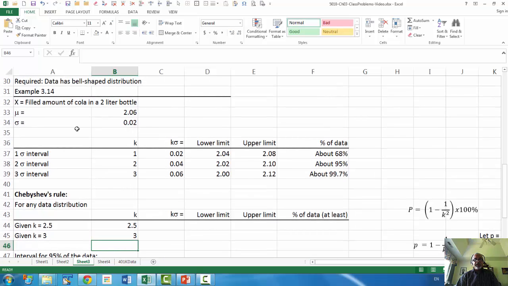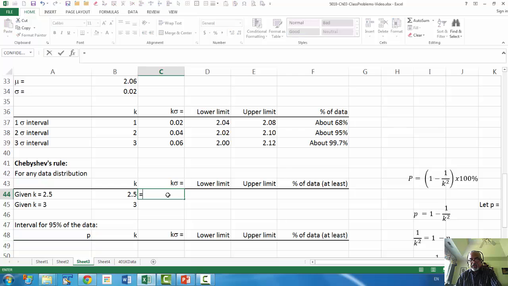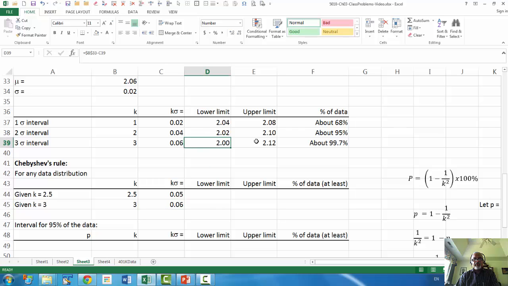Now remember, the empirical rule assumes that the data has a bell-shaped distribution, and here it does not. So K times sigma, you have to absolute reference that. Then the lower and the upper limit will follow the same formula as before, so we can copy that.